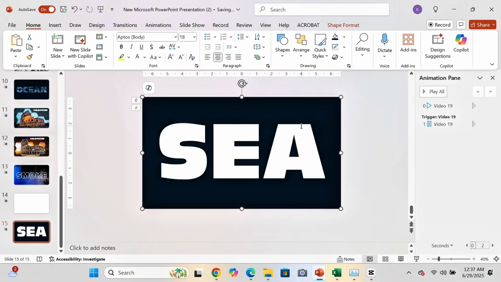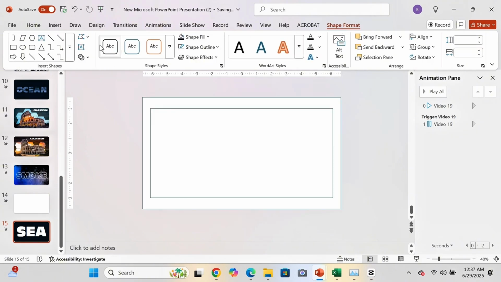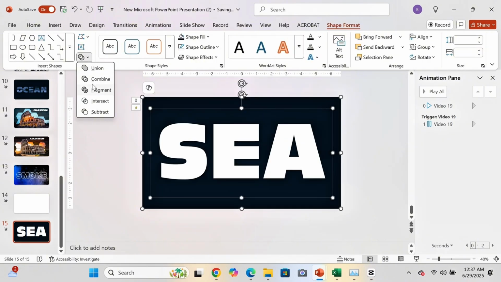Select the rectangle shape and then the text box. Go to Shape Format. Click on Merge Shapes. Select Subtract.